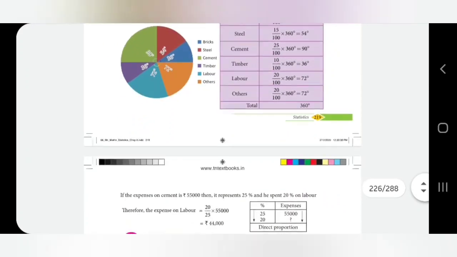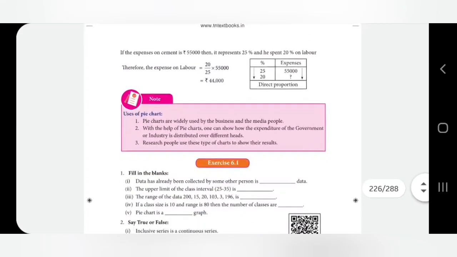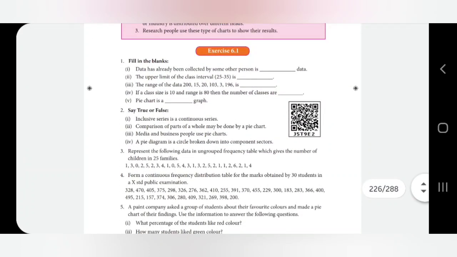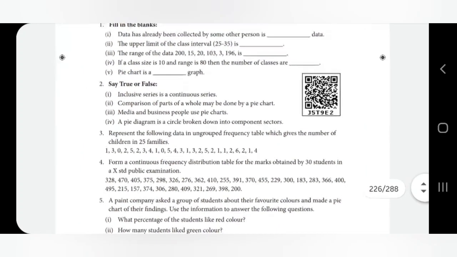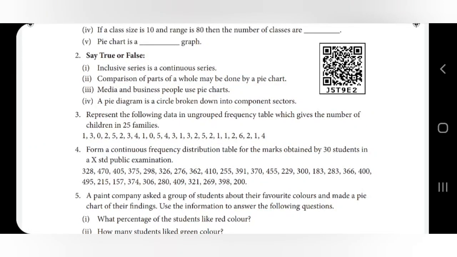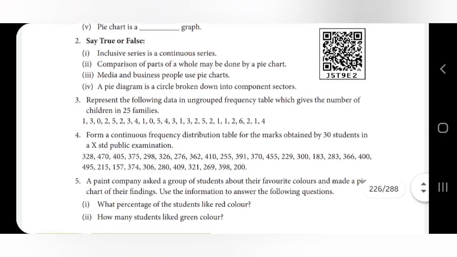If you see the next examples, you can understand. In exercise 6.1, fill in the blanks and true or false. Go through the introduction part and answer them. From the third question onwards, the teachers will teach in your class itself. You can copy in your classwork note.